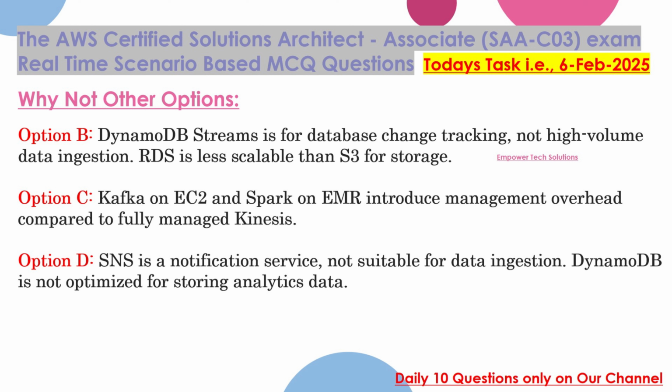RDS is less scalable than S3 for storage. Option C, Kafka on EC2 and Spark on EMR introduce management overhead compared to fully managed Kinesis. Option D, SNS is a notification service, not suitable for data ingestion. DynamoDB is not optimized for storing analytics data.